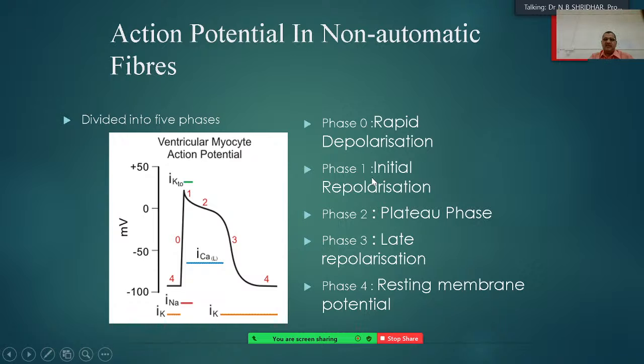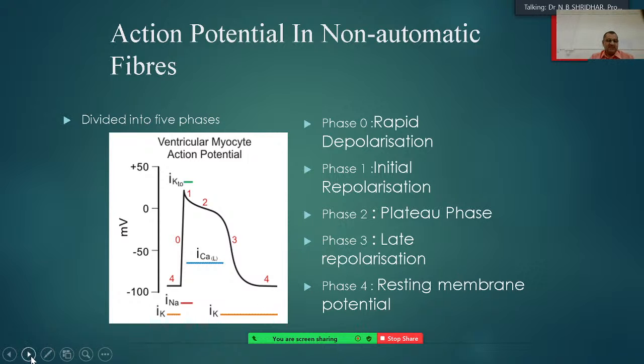Then phase 1 is initial repolarization. Phase 2 is the plateau phase, and phase 3 is the late repolarization. Phase 4 is the resting membrane potential, because it is coming to the base level.